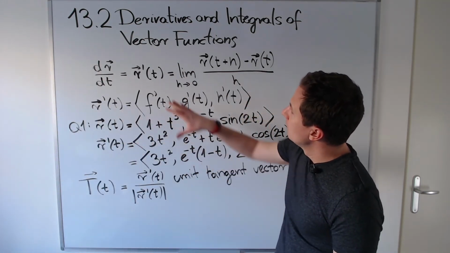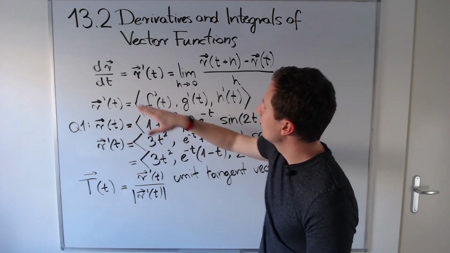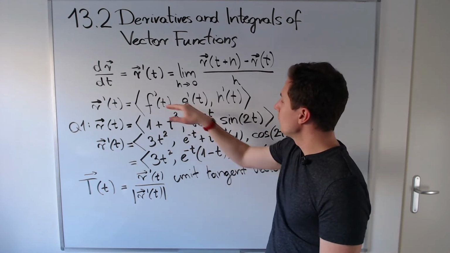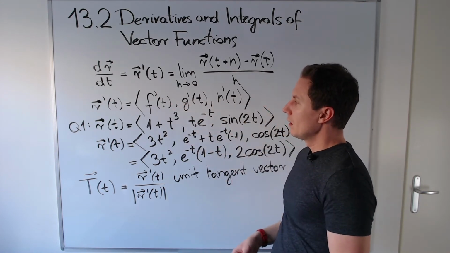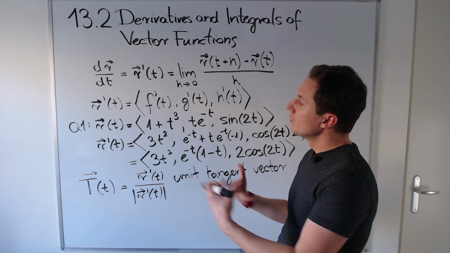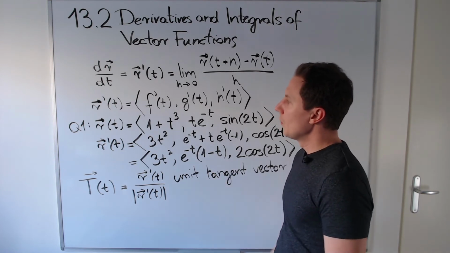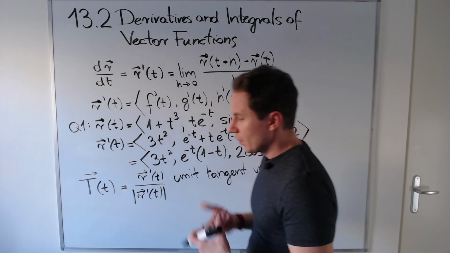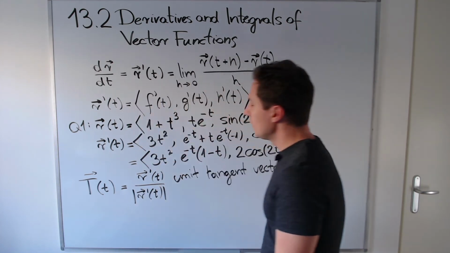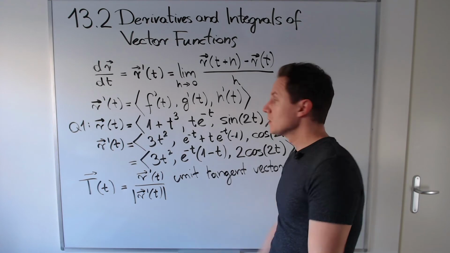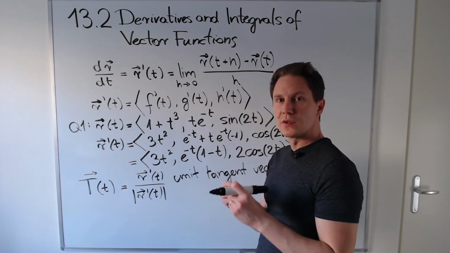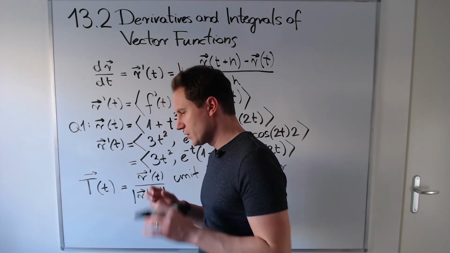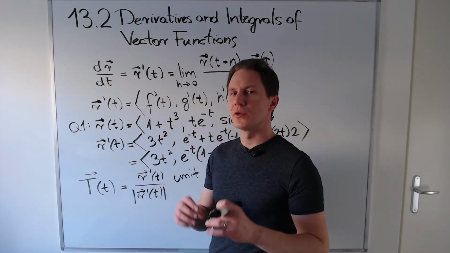Just like we've seen, differentiating means taking the derivative component by component. For that reason, the usual rules of differentiation apply. So we have the sum rule, the constant multiple rule, and then we have product rules, because you can form different products of functions or vector functions using the dot product or the cross product.